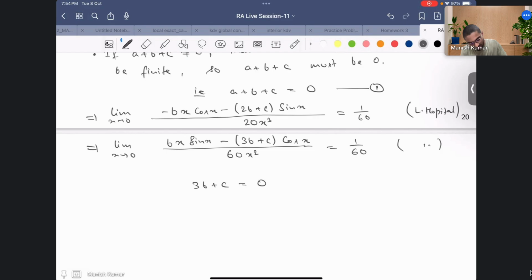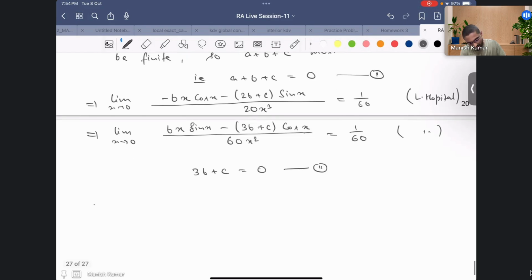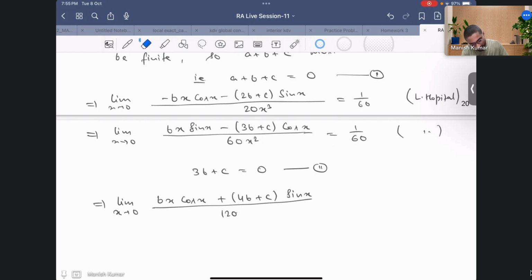Okay, so again I'll use L'Hopital. So I'll get bx cos of x plus b of sine x, and just a second, plus b of sine x, and again it will be clubbed with this one, so plus 4b plus c sine of x, and then I'll have here 120x, which is equal to 1 by 60.